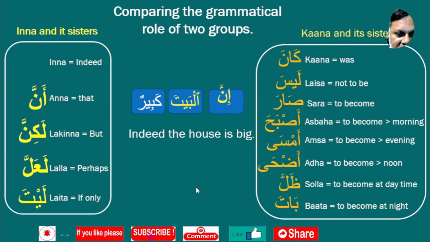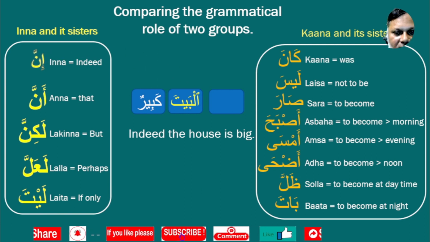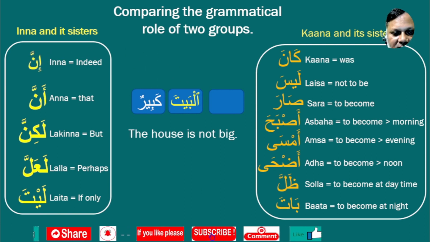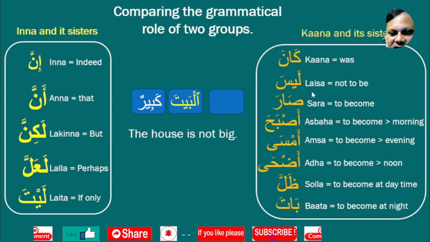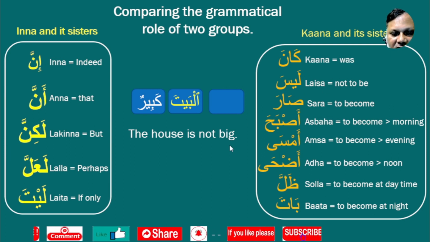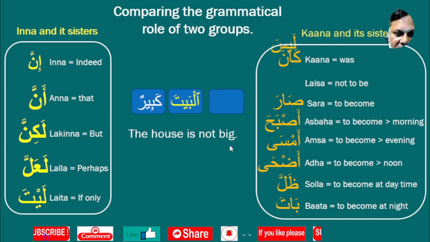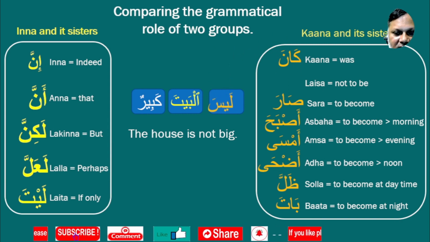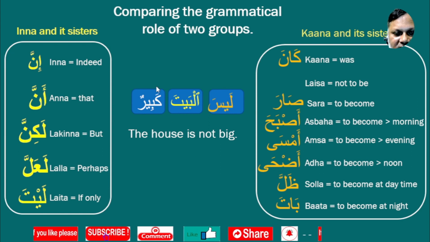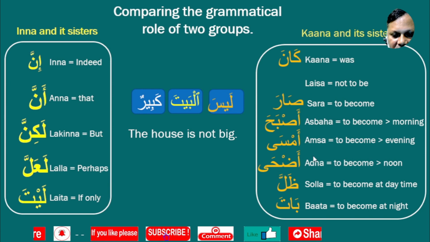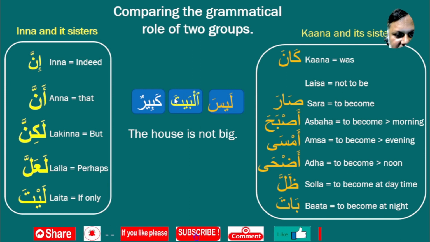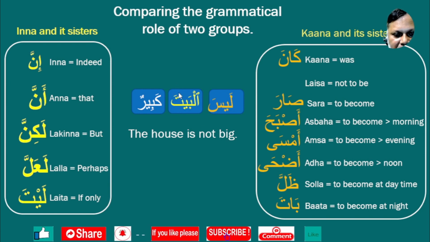Now send back this Inna to his house. Now if we want to say the house is not big, I want to use Laisa here. Laisa means is not. If we bring Laisa here, Laisa also does the same function as Kaana. Kaana and Laisa and all other members don't accept fatha here.